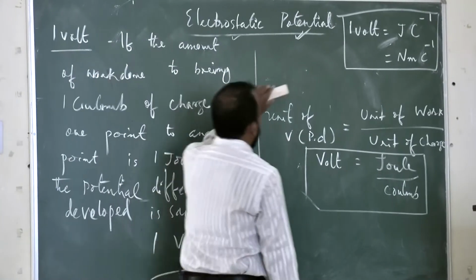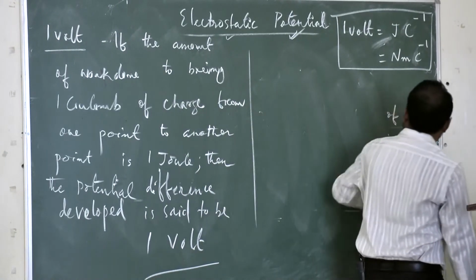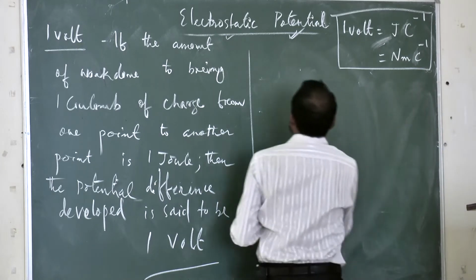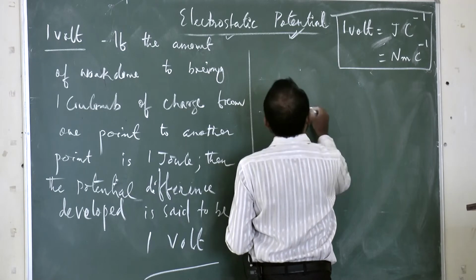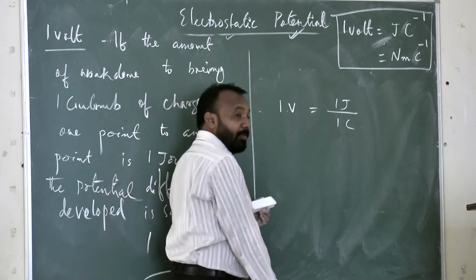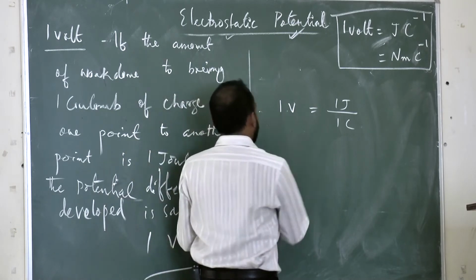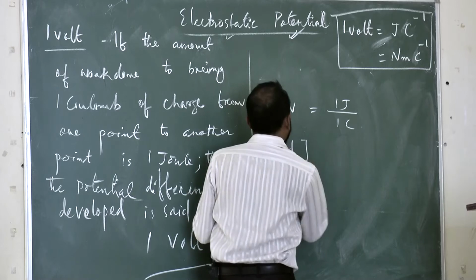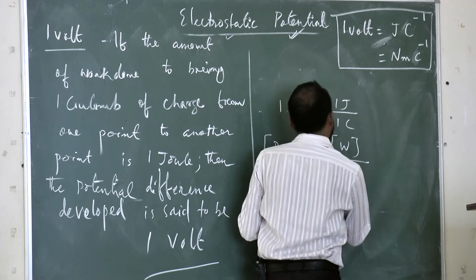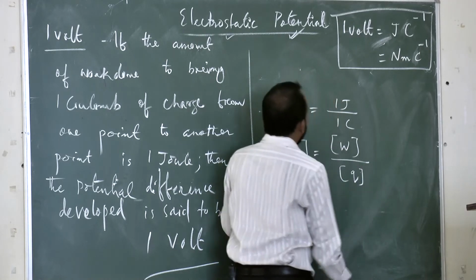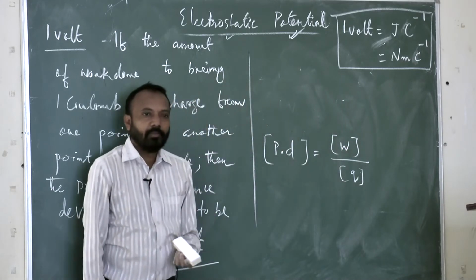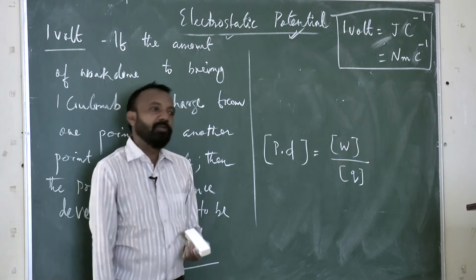How to find out the dimensional formula? With me, you please find out. 1 volt potential difference, 1 volt is equal to 1 joule by 1 coulomb, unit is completed. Now dimensional formula of the potential difference: W, work done dimensional formula, divided by dimensional formula of the charge. Now what is our dimensional formula of the work done? M1 L2 T minus 2.